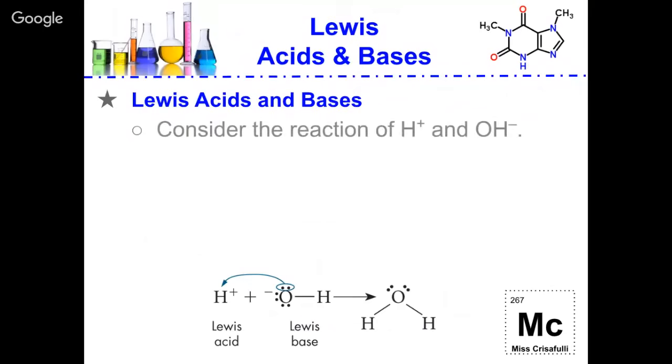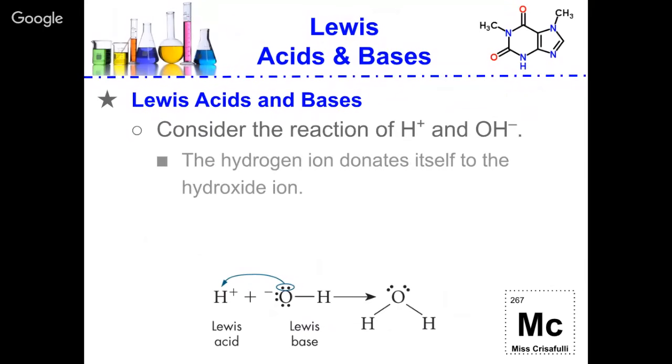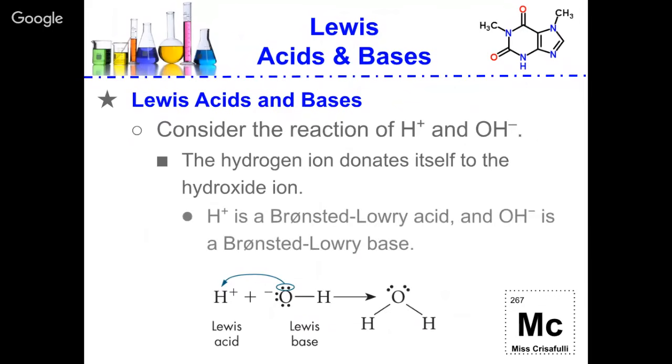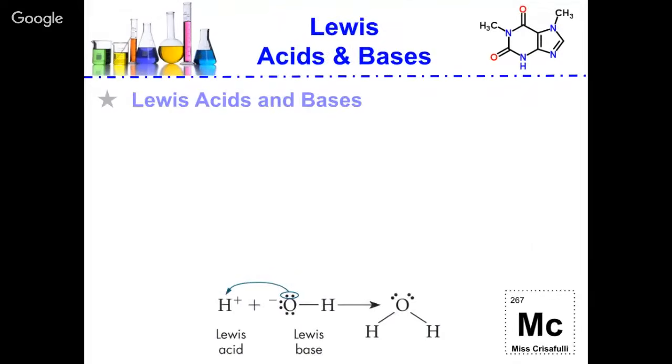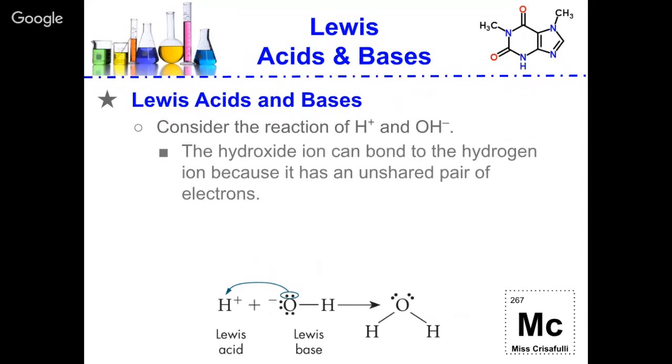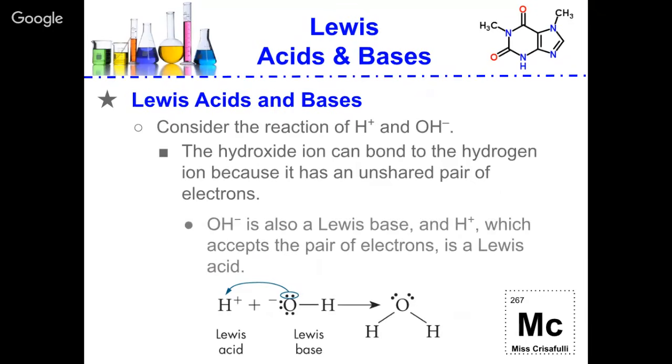So if we were to look at this example between H plus and OH minus, the hydrogen ion donates itself to the hydroxide ion. So the H plus is the Bronsted-Lowry acid and the OH minus is the Bronsted-Lowry base. Now let's look at it differently: the hydroxide ion can bond to the hydrogen ion because it has an unshared pair of electrons. So the OH minus is the Lewis base because it can donate electrons, and the H plus will accept those pairs of electrons, so it's the Lewis acid.